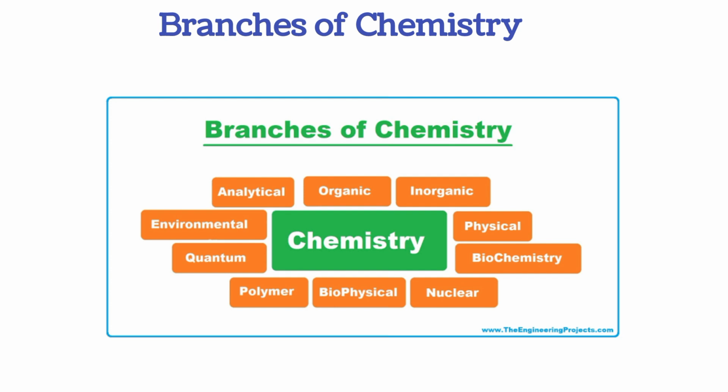For example, organic chemistry is the chemistry of living things, while inorganic chemistry is the chemistry of non-living things, while biochemistry tries to study living organisms using molecules, because in biochemistry you study molecules and how they are important in maintaining life processes.